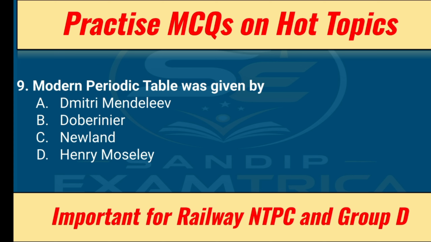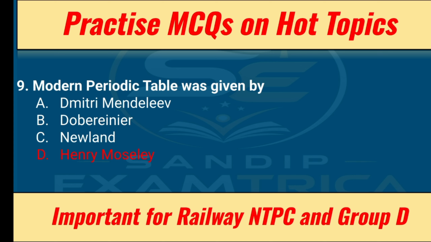Question number 9. Modern periodic table was given by Dmitry Mendeleev, Döbereiner, Newlands, Henry Moseley. So the correct answer will be Henry Moseley because it is the modern periodic table. The earlier periodic table was given by Dmitry Mendeleev, and Döbereiner also gave the triad laws and Newlands the octave rule.